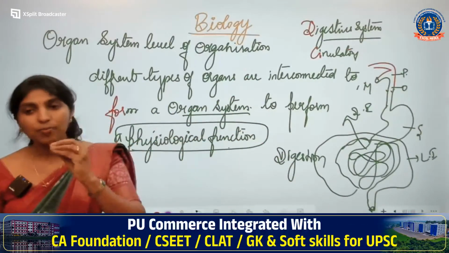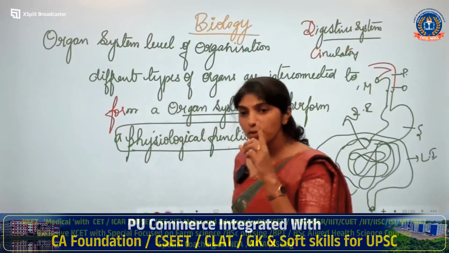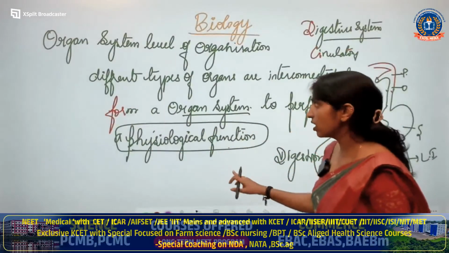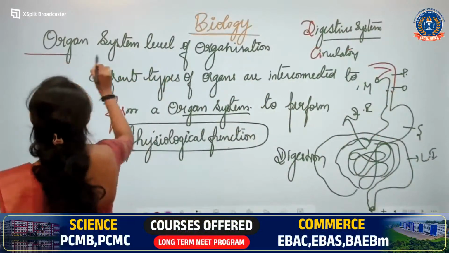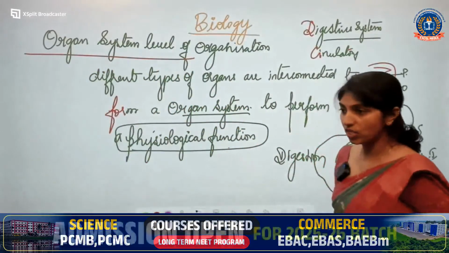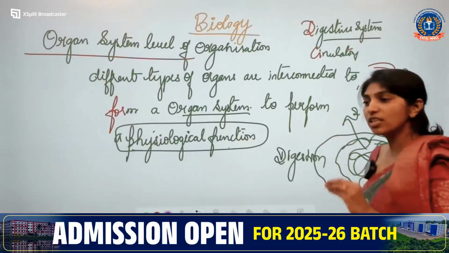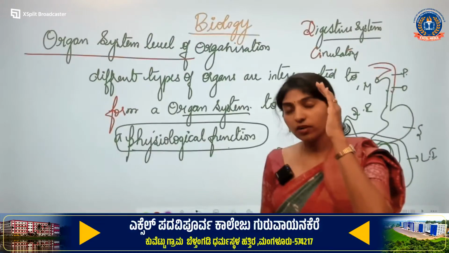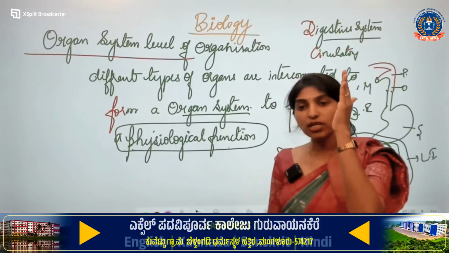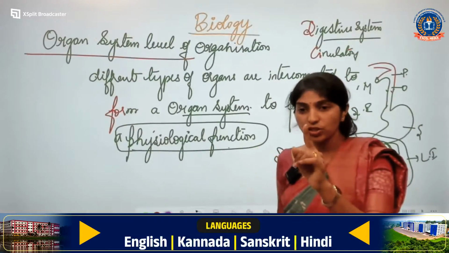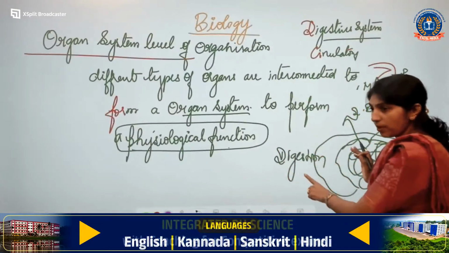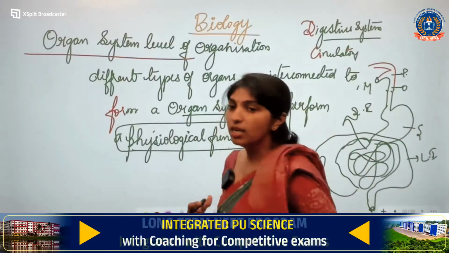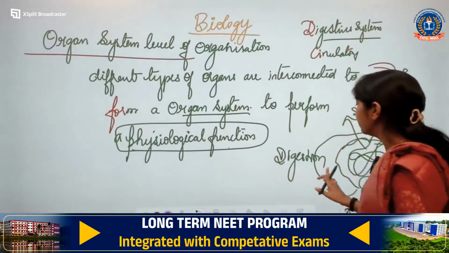Okay. So, if there are many organs connecting together to form an organ system and which is responsible for a particular function, the physiological function, then you call it as organ system level of organization. Physiological function is a particular type of function which is formed by the formation of organs. Okay, the organs will collectively form one particular function. If collectively they are responsible for one function, you call it as physiological function. All the organs are collected here to form a function. Is that clear?